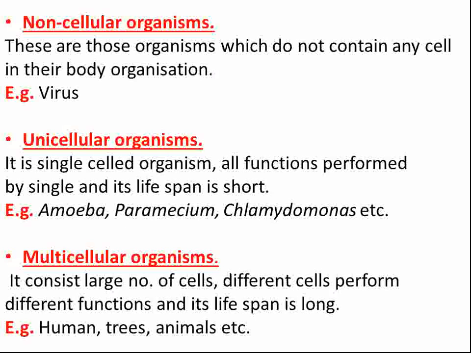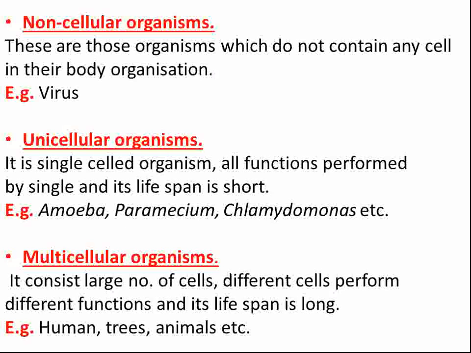Now next is unicellular organisms. Uni means a single cell is present in that organism. And since a single cell is present, it means all the functions are performed by that single cell. And the lifespan is short. Examples of unicellular organisms are amoeba, paramecium, chlamydomonas.